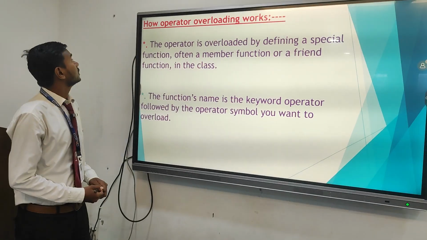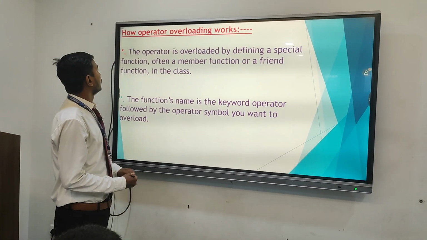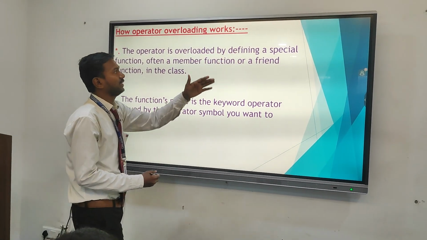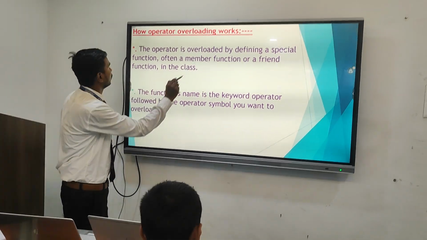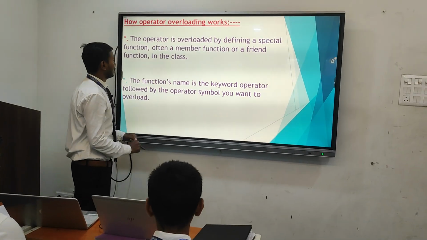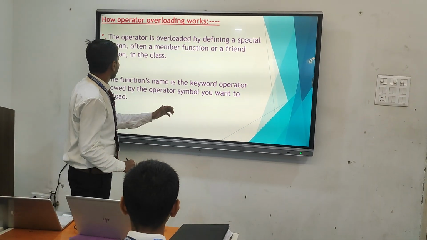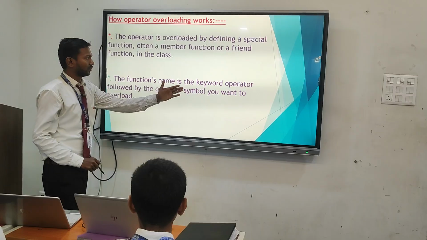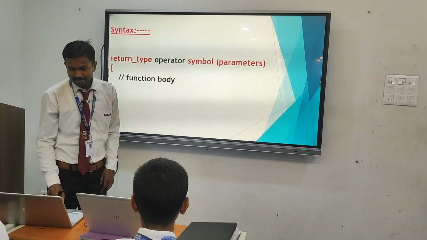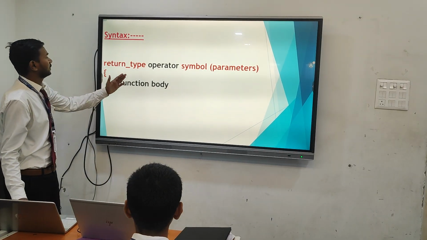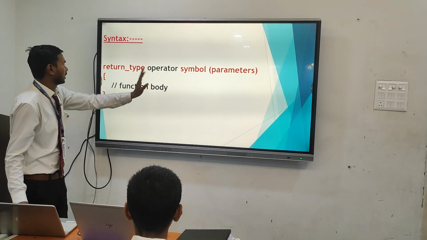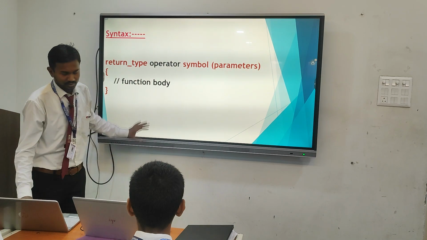Now the question is how operator overloading works. The operator is overloaded by defining a special function, often a member function or a friend function, in a class. The function name is the keyword operator followed by the operator symbol you want to overload. Here is the syntax of operator overloading. We can see here the return type, operator and symbol, parameter, and the function body.